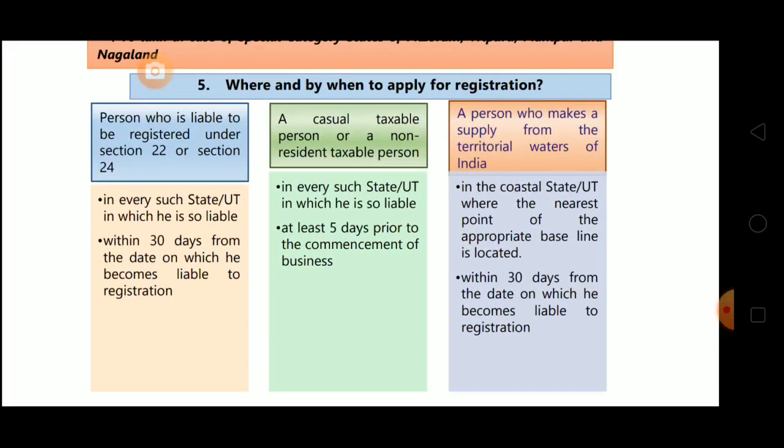Now next one is a casual taxable person or a non-resident taxable person. A casual taxable person or NRTP is supposed to take the registration in every state or union territory in which he is so liable, and they are supposed to take the registration prior to commencement of business. Means at least 5 days prior to the commencement of business. Next case is a person who makes a supply from the territorial waters of India. Then they are supposed to take the registration in the coastal state or union territory where the nearest point of appropriate baseline is located. And they are also supposed to take the registration within 30 days from the date on which he becomes liable to registration.